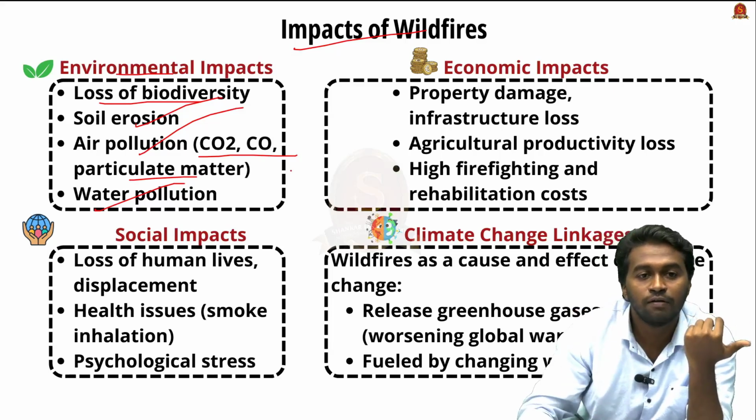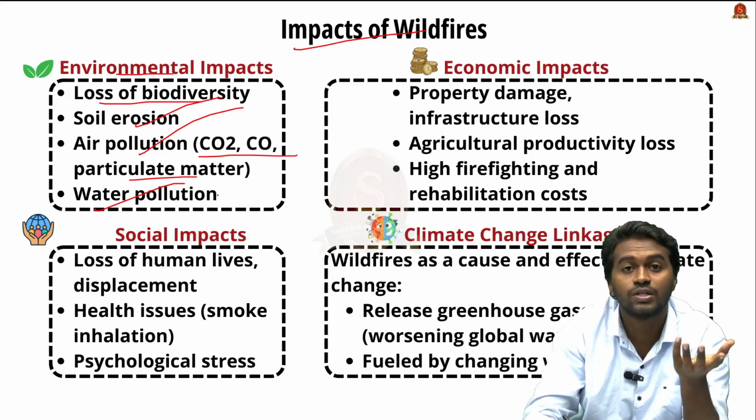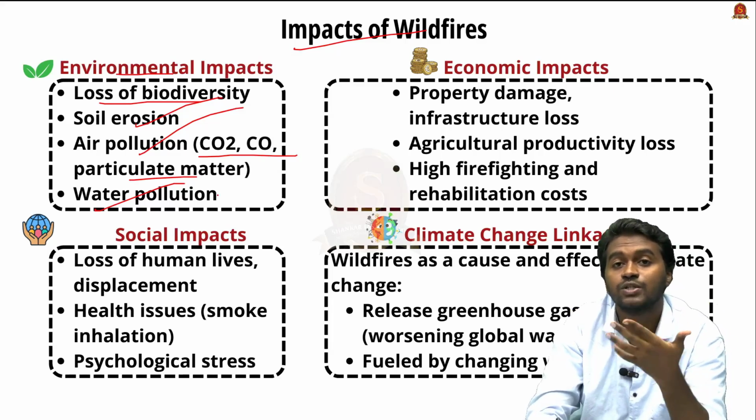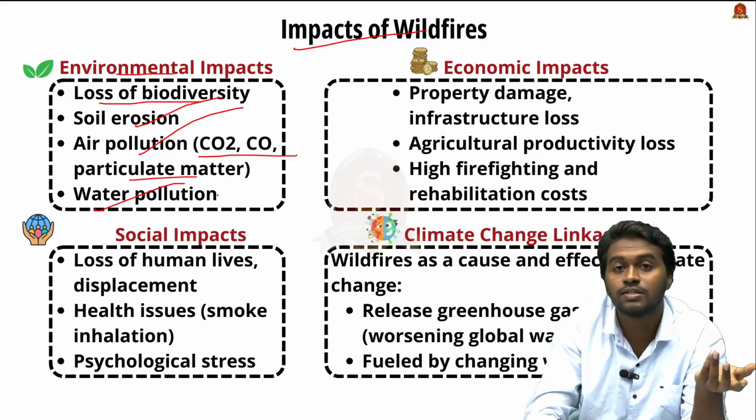And then infrastructure damage, for example, the wildfire can destroy certain industries, and the pollution from these industries can reach the nearby water bodies and can pollute the water bodies. So there is a possibility.